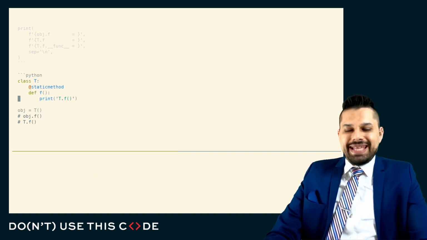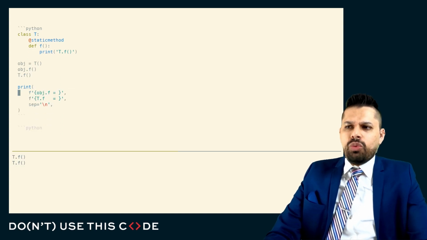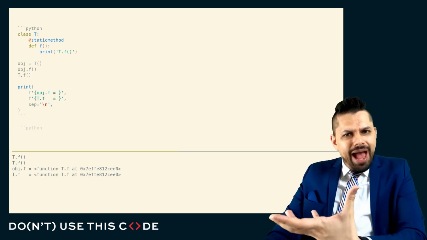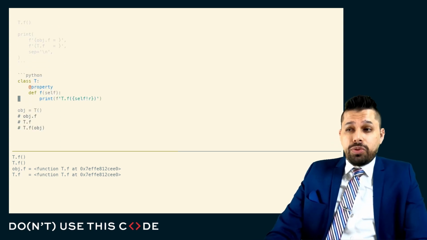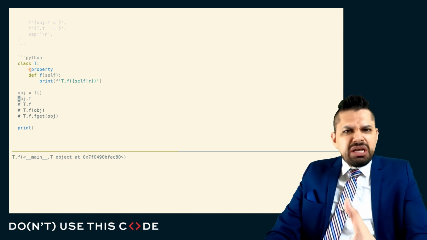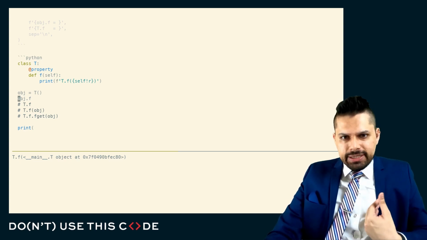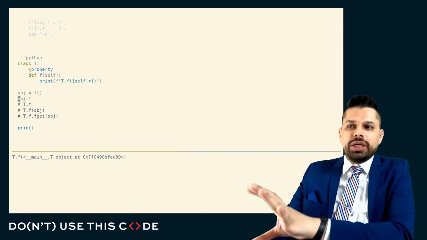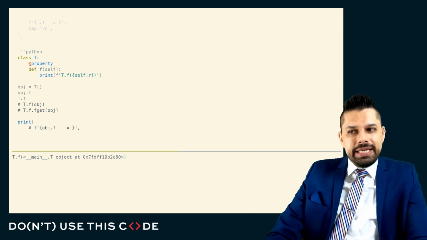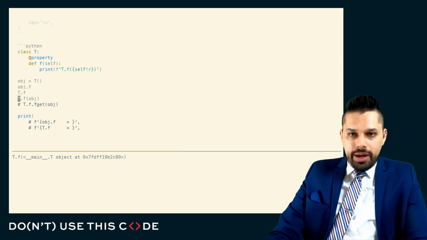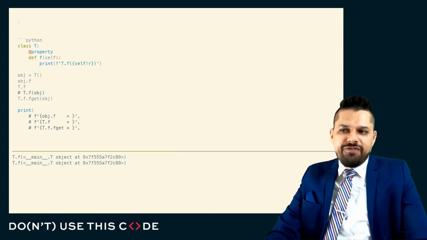Finally, we have static method, which seems to work identically in both of these two cases. And when we actually look that up, we can see there's no wrapping that's being applied. You're getting that actual function out. Finally, we have property. And property is some sort of hook that we've put. It's some computation that we're hiding behind an attribute access. It looks like an attribute access, but it's actually a computation. And you can see when we do object.f, well, it computes this. When we do t.f, it doesn't. We cannot explicitly pass in the object. We can't call this property in that way. But if we dig enough, we can find the fget and call it directly.